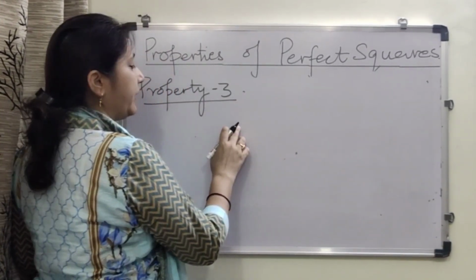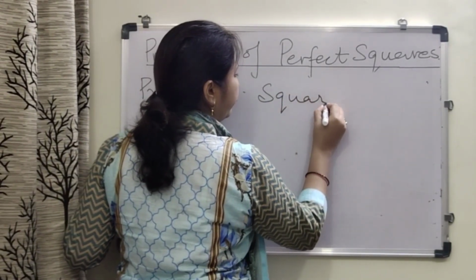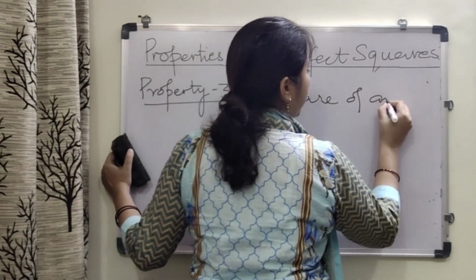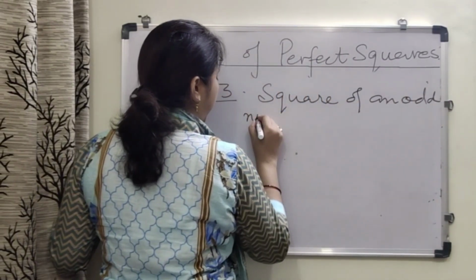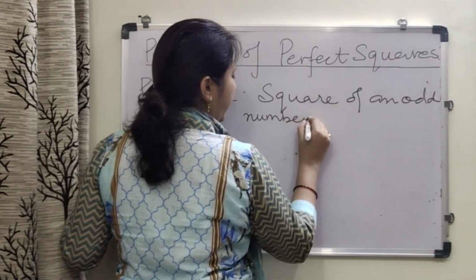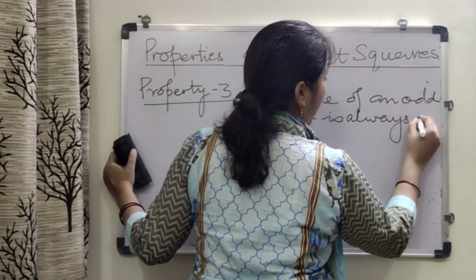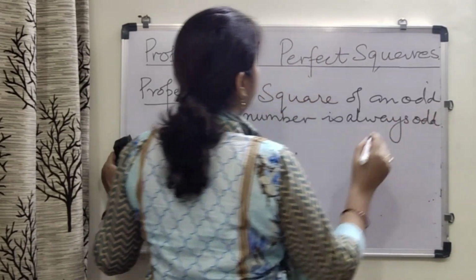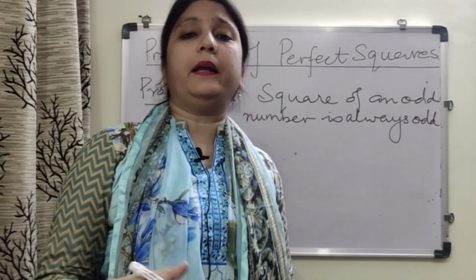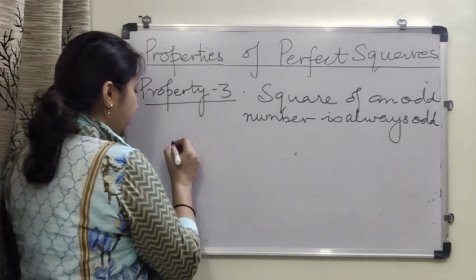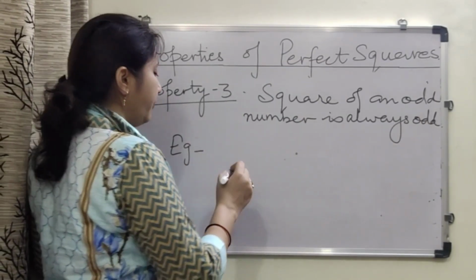Next property, property 3, that is the square of an odd number is always odd. Whenever you square an odd number, the result will again be an odd number. Examples for this: the least odd number if you consider is 1.